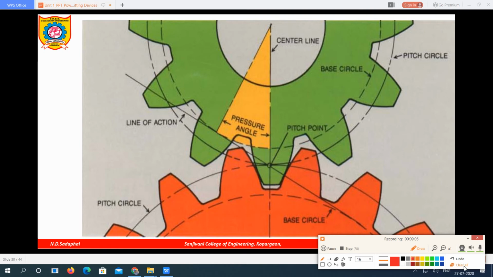So how can we define the clearance? It is the distance between the root of one gear up to the top portion of another gear when they are going to mesh with each other. That distance is called the clearance.